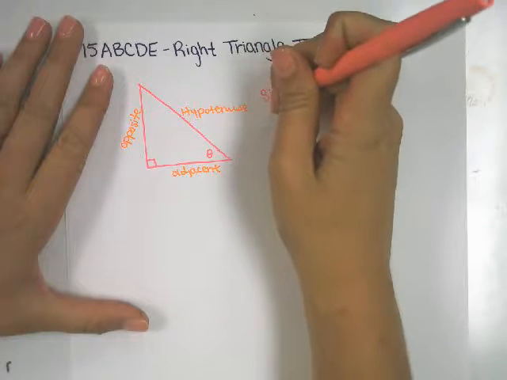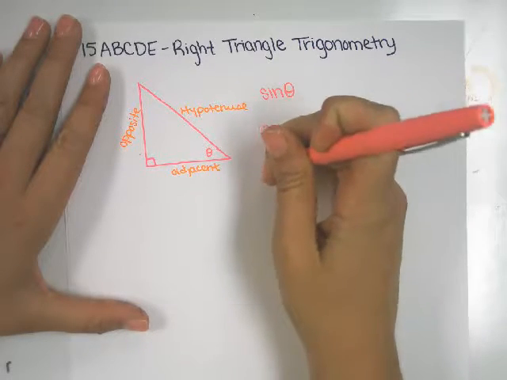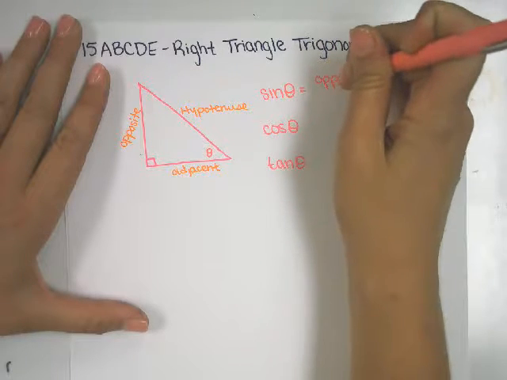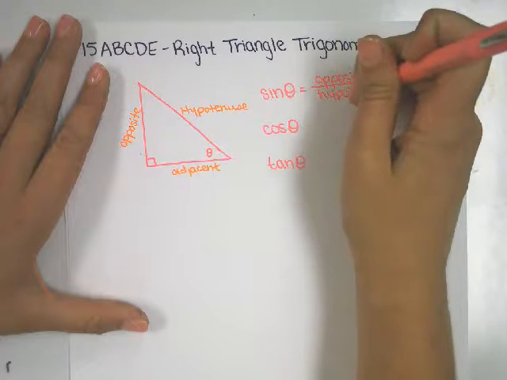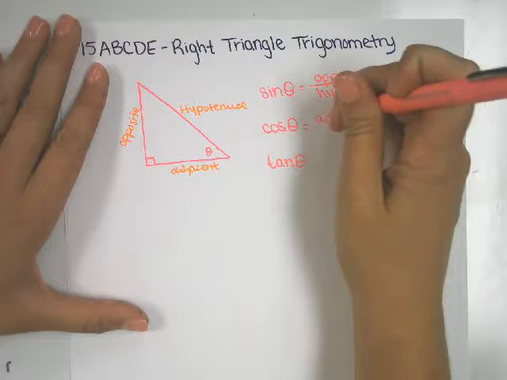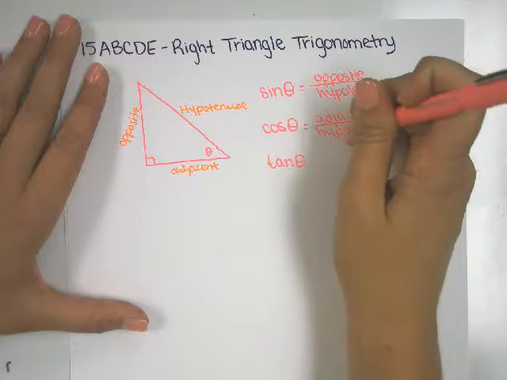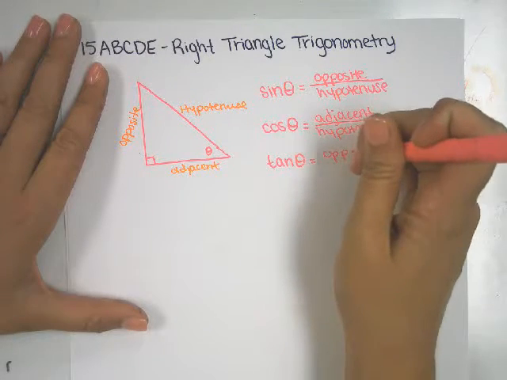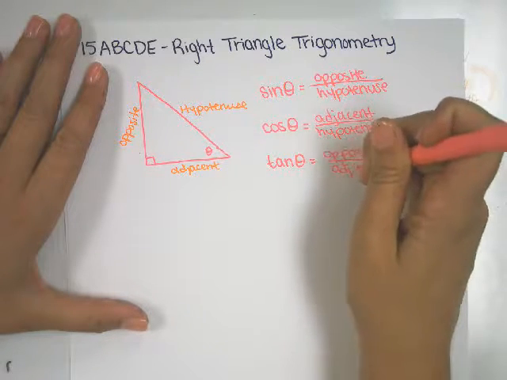And those are our sine ratio, cosine, and tangent. So sine is opposite over hypotenuse. Cosine is adjacent over hypotenuse. And tangent is opposite over adjacent.